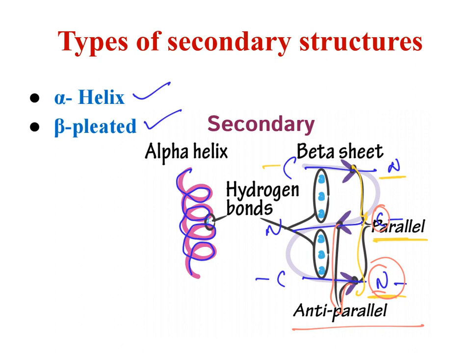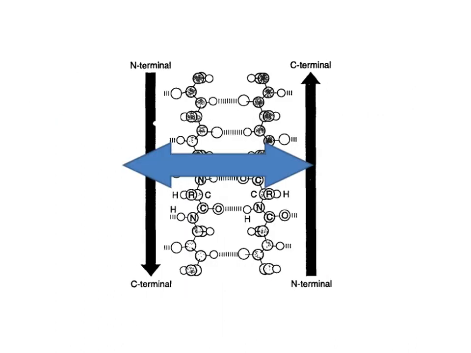So majorly the secondary structure is associated either in the form of alpha helix or beta pleated structure. Here I am showing N terminal to C terminal, C terminal to N terminal. This is beta pleated structure. And these are C terminal and N terminal. These are anti-parallel.